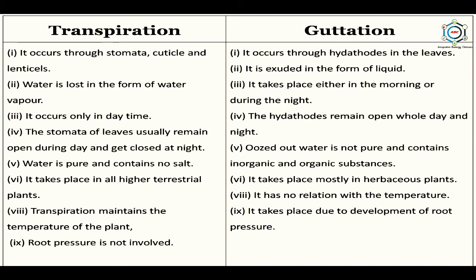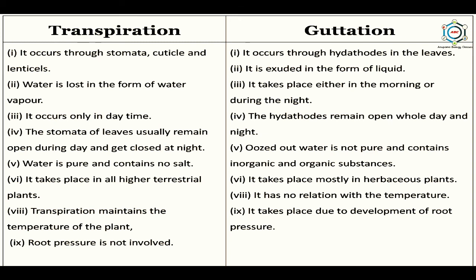Transpiration takes place in all higher terrestrial plants, while guttation takes place mostly in herbaceous plants. Transpiration maintains the temperature of the plant, while guttation has no relation with the temperature. In transpiration, root pressure is not involved, while in case of guttation, it takes place due to the development of root pressure.